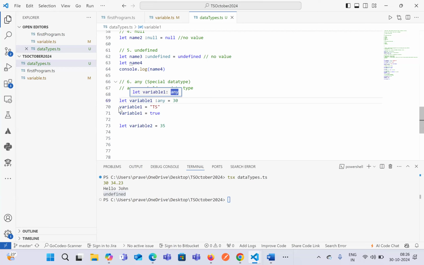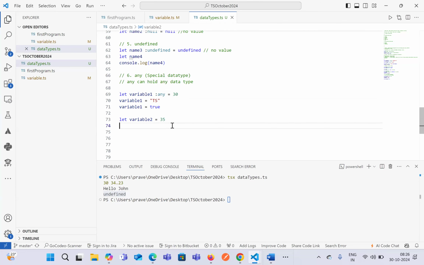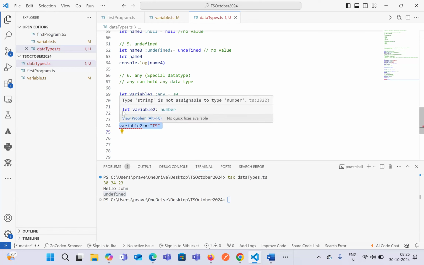Now if you try to do the similar things that we have done over here with variable 2, it will throw us an error saying that originally we have declared a variable of type number, but we are trying to assign a value of type string.